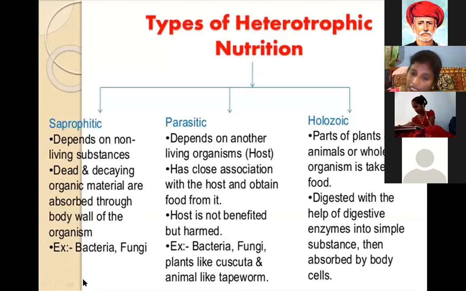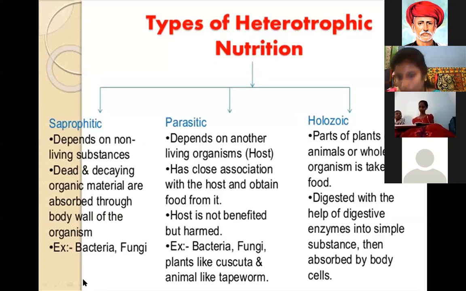The third type of nutrition is holozoic heterotrophic nutrition. What is holozoic heterotrophic nutrition? Parts of plants, animals, whole organisms, all living organisms are taken as food. Every living organism is taken as food. In this chapter, we learn more about the different types of nutrition, and how different living organisms take food and which process goes on.